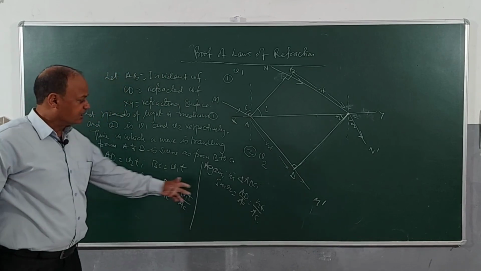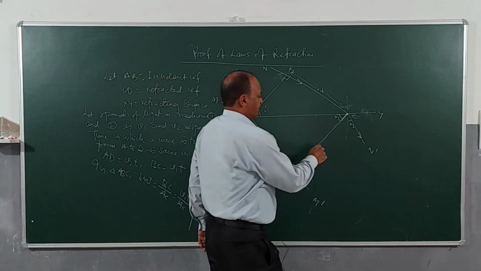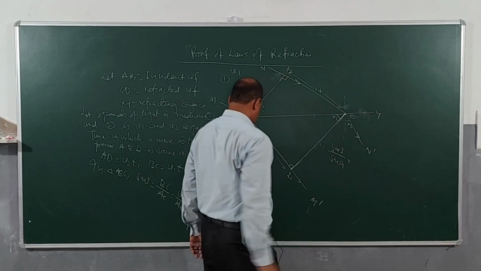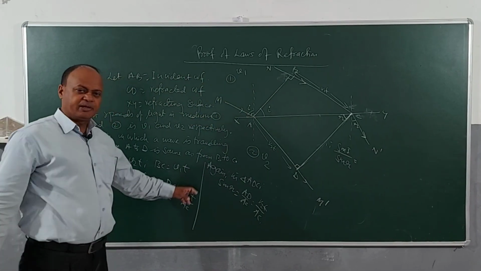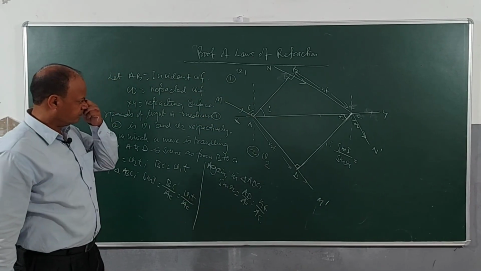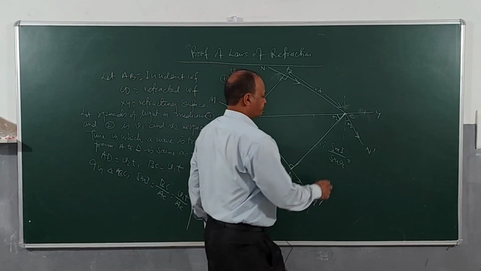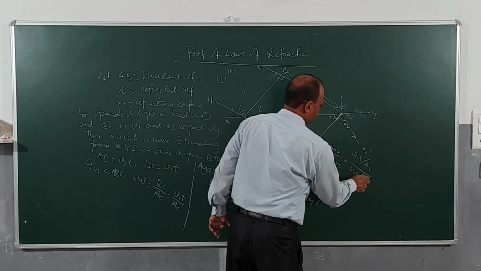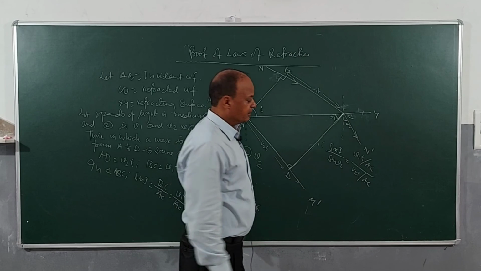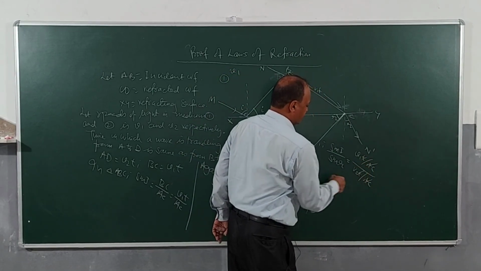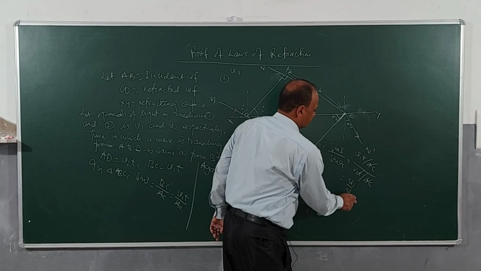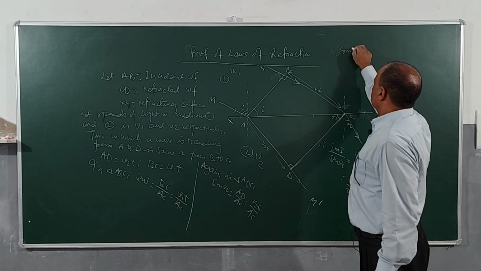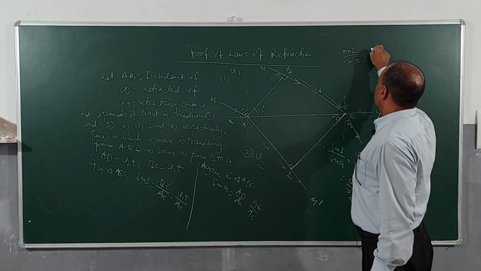Now if you divide, then how much do we get sin I by sin R? Therefore sin I divided by sin R. Let's put value of sin I, that is V1T by AC, divided by V2T divided by AC. Now you can see that AC and AC are cancelling out, T and T are cancelling out. So what do you get? V1 by V2. So we came across very interesting result. Sin I by sin R is equal to V1 by V2.